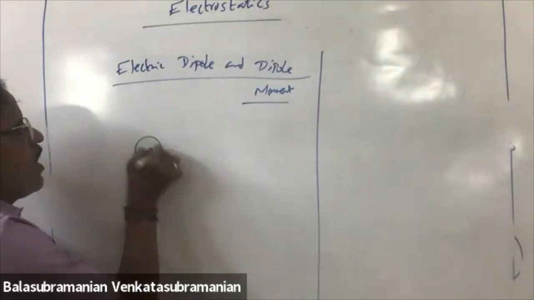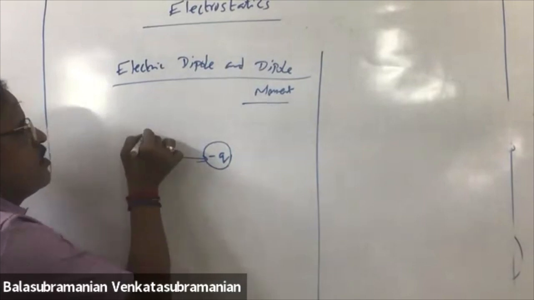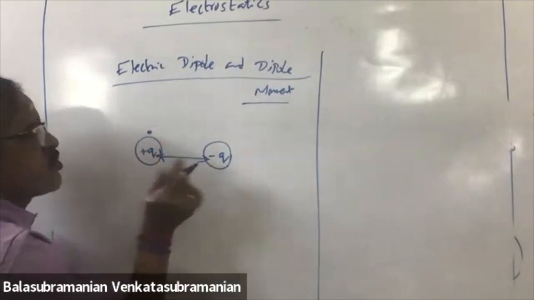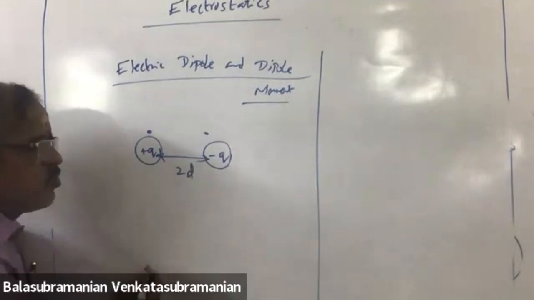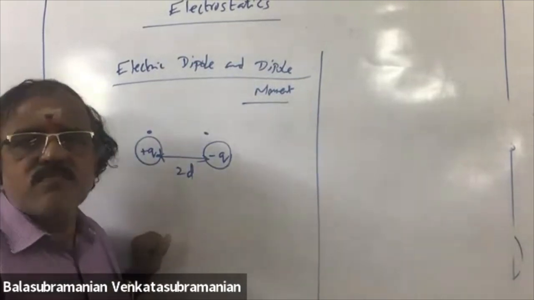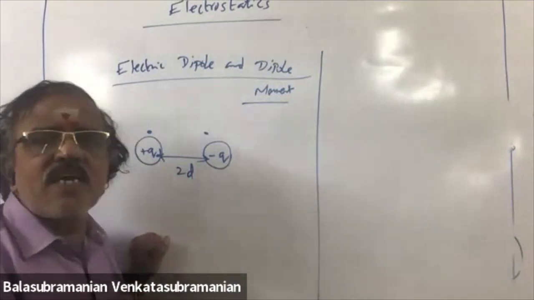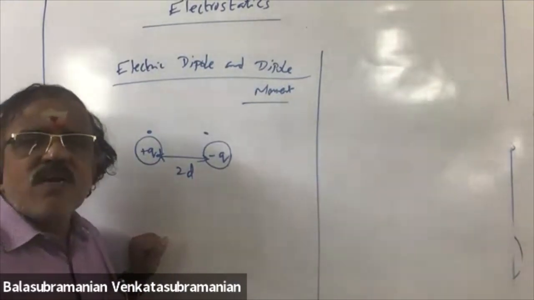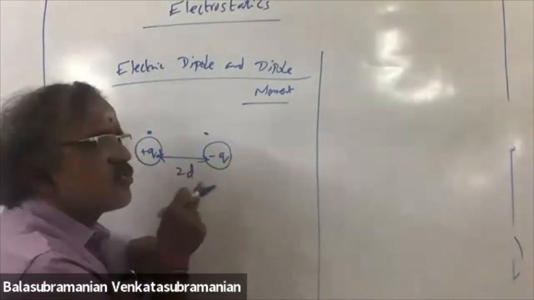Two equal and opposite charges separated by a small distance, 2a, 2d, 2r, anything. We can take d, r, or a. For mathematical calculation purposes, we are taking this distance as 2d.